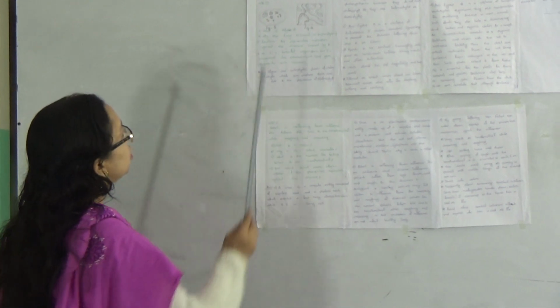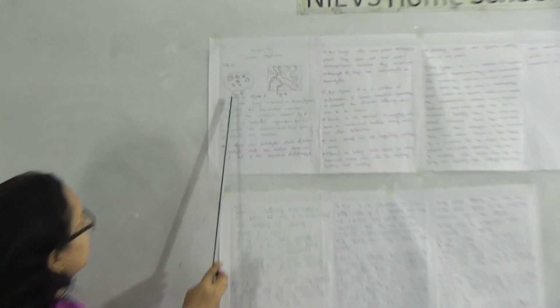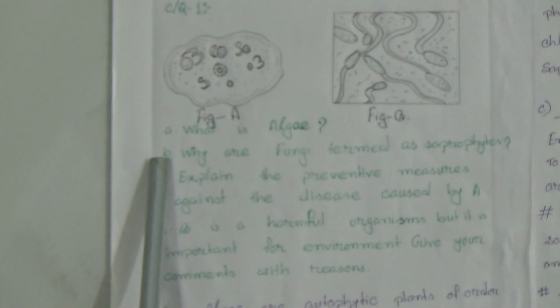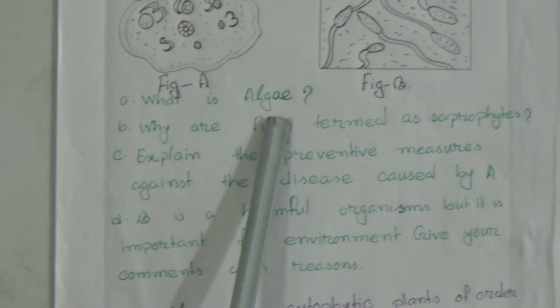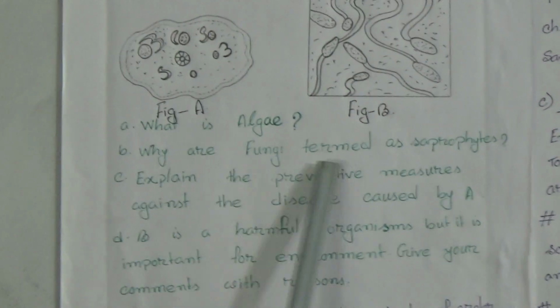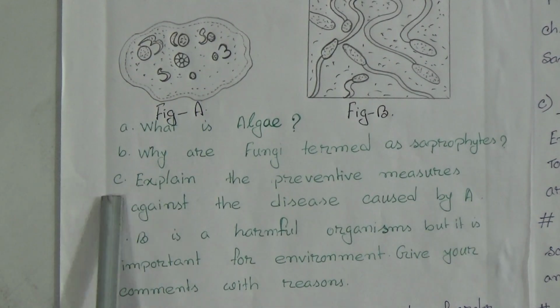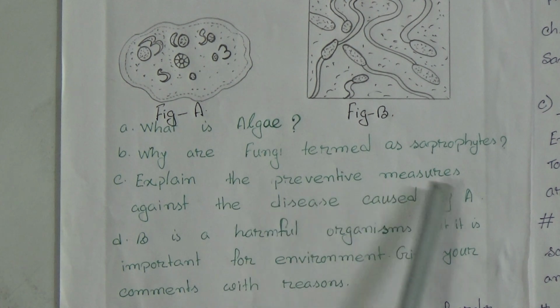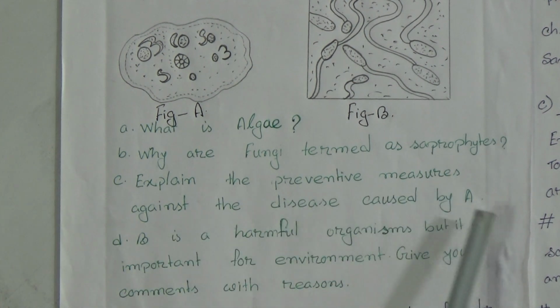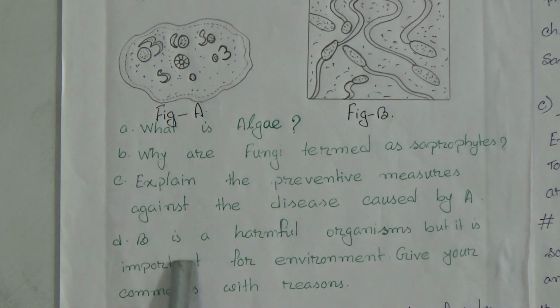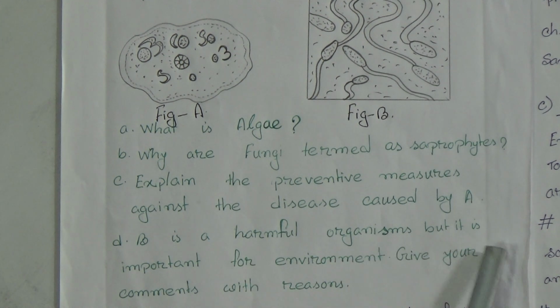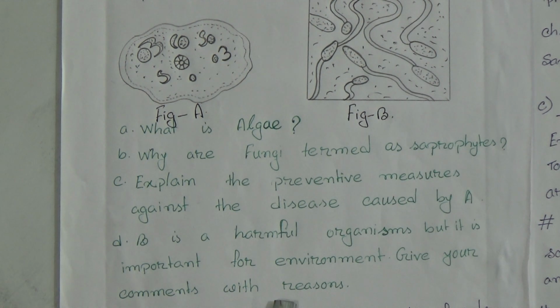Now, here is creative question 1. There is a figure, figure A and figure B. Question A: What is algae? B: Why are fungi termed as saprophytes? C: Explain the preventive measures against the diseases caused by A. D: B is a harmful organism, but it is important for the environment. Give your comments with reason.